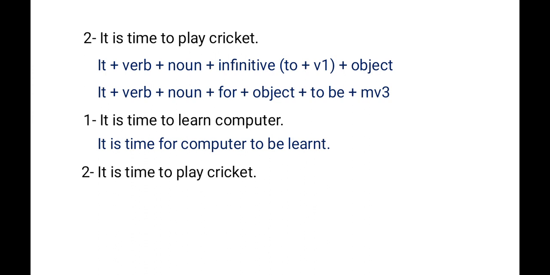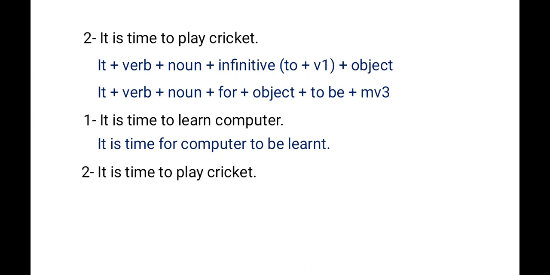It is time to play cricket. How can you change this sentence? Same formula. First of all, it, then is as a helping verb, then time as a noun, then for. Then for, after that, object, that is cricket.